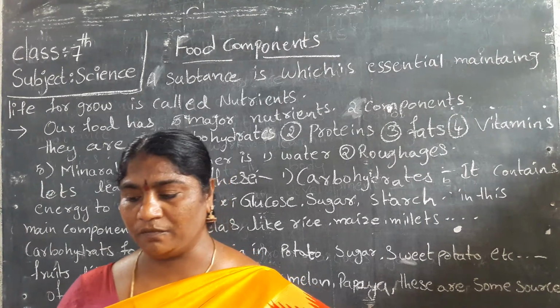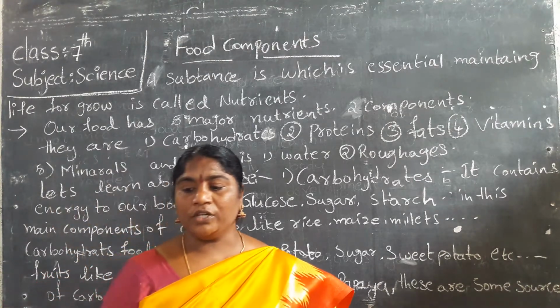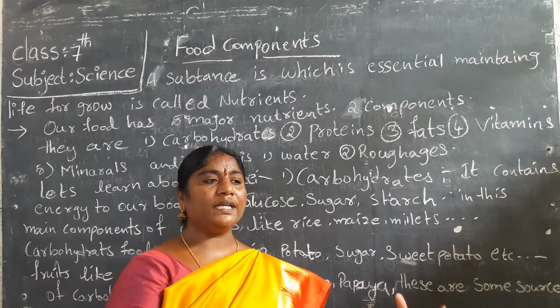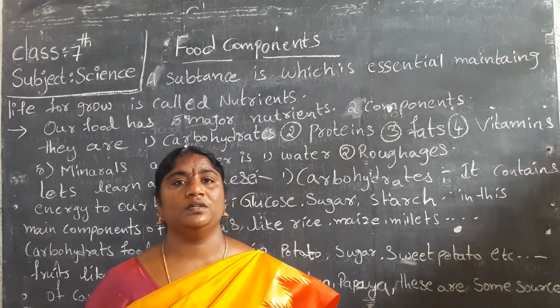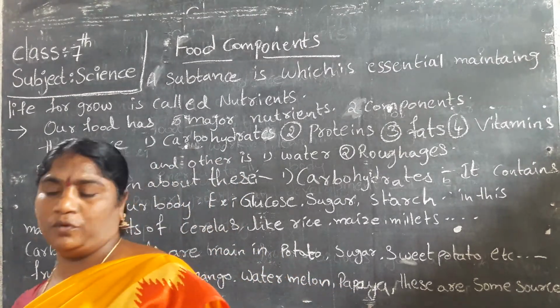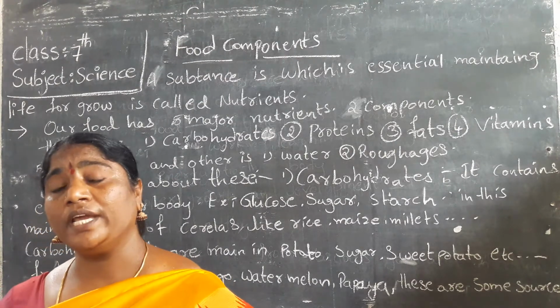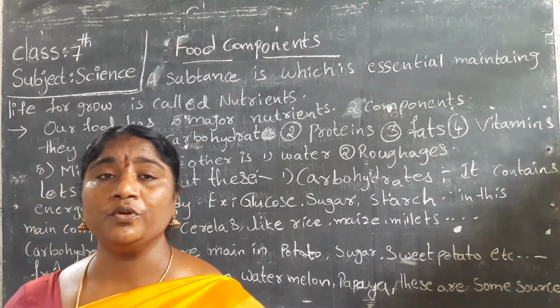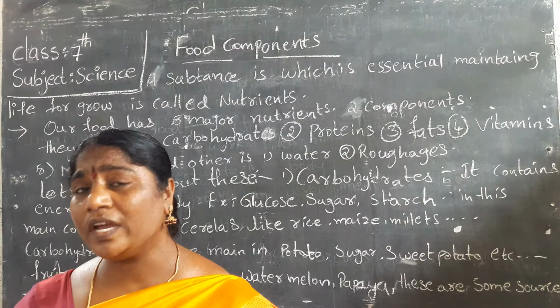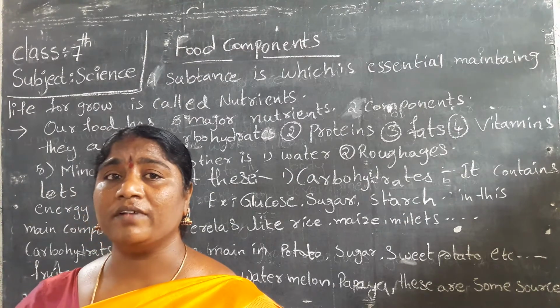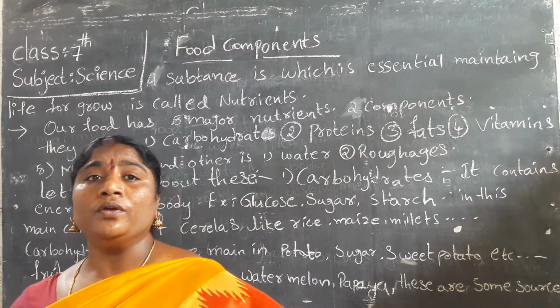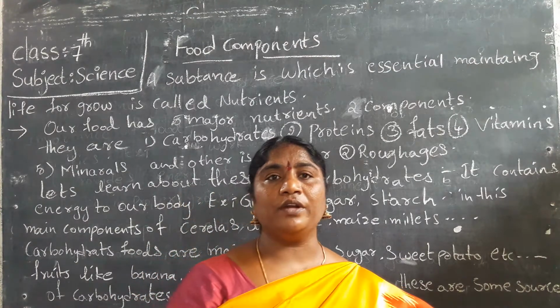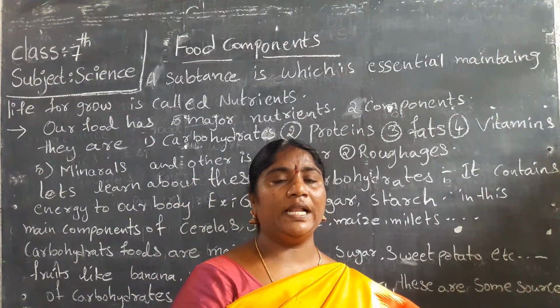Some food items we like most, and some we don't like. Then we have to take mostly nutrient foods. Why are we taking that? Because our body needs good health. We take food for good health.